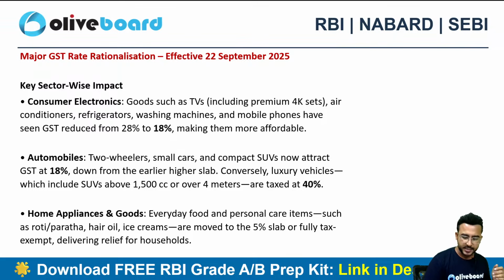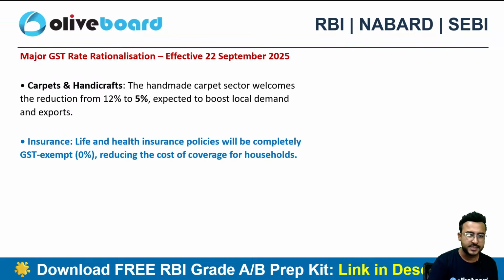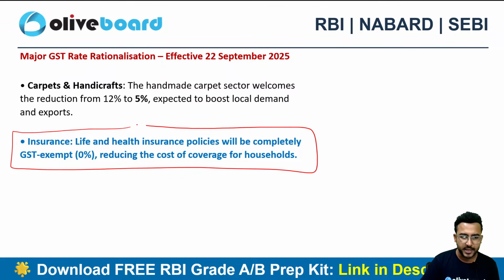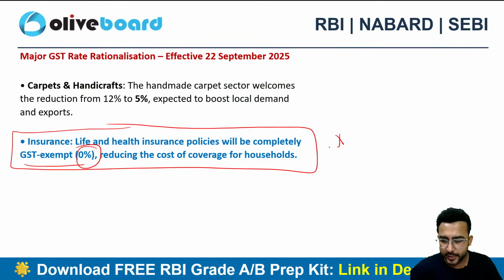What is the key sector impact? Basically, there are a lot of goods which are going to be impacted by this news, obviously in the positive sense only. However, what you need to remember is this one: insurance. The health insurance and the life insurance will be completely GST exempt. Now they are 0%. There won't be any kind of rate on the life and the health insurance policy. So that will drastically reduce the cost of insurance in India. This can be important from your examination perspective.